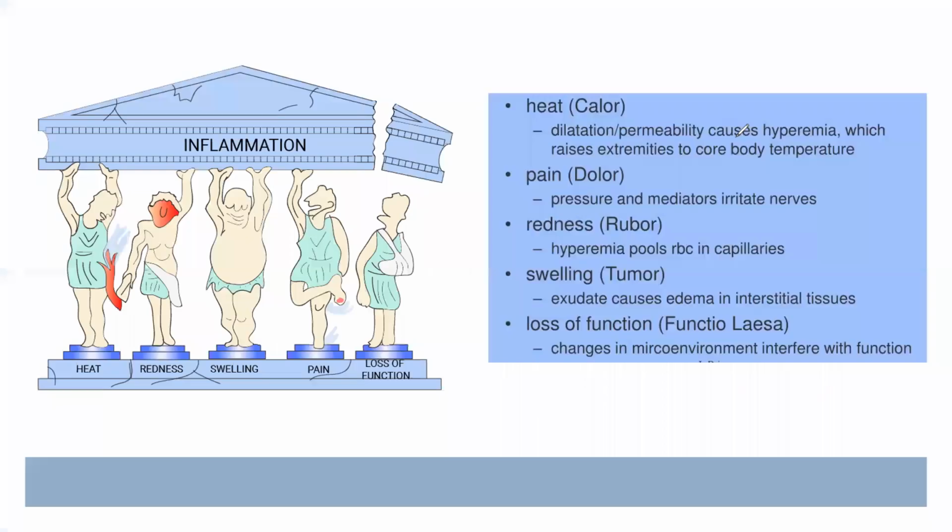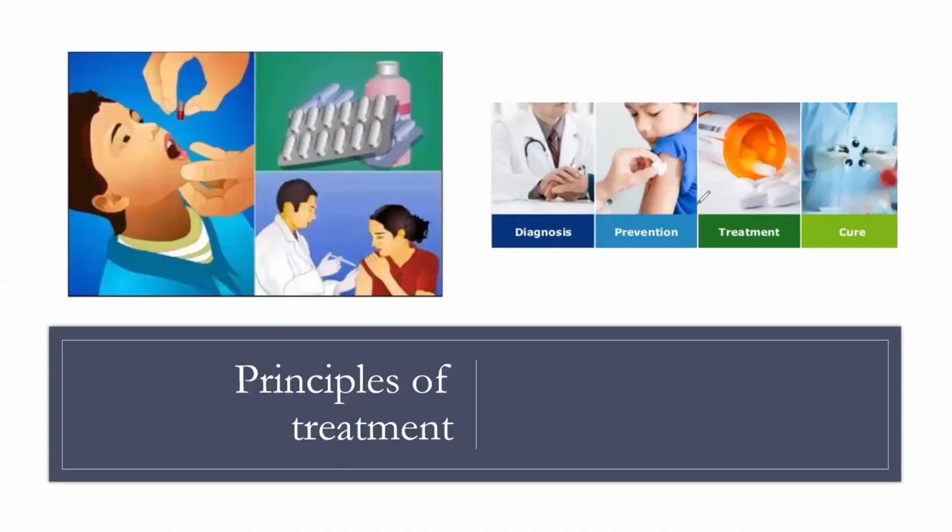Here are some effects of inflammation: heat, redness, swelling, pain, and loss of function. These are the effects of inflammation: heat of the particular body organ, redness of the particular body organ, swelling of the organ or tissue, pain in any part of our body, or loss of function of a part of the body. These all show that we are likely suffering from an infection or disease.